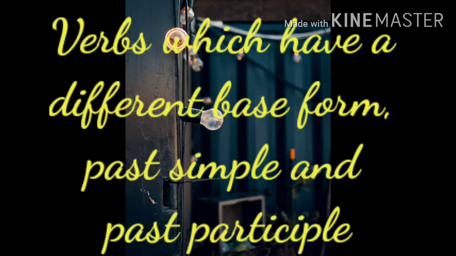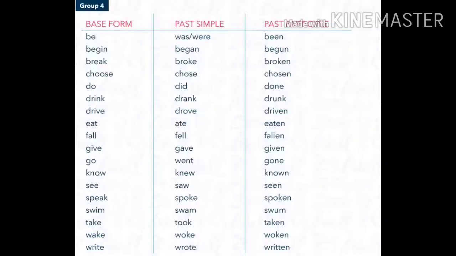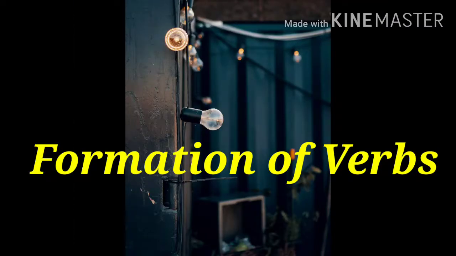This point: verbs which have a different base form, past simple and past participle. See here, be: the past simple is was or were, and the past participle is been. It has a change. Begin, began, begun. Break, broke, broken. There is a change in the base form, past simple and past participle. Friends, we have already learned what irregular verbs and regular verbs are. Now we are going to look at the formation of verbs.